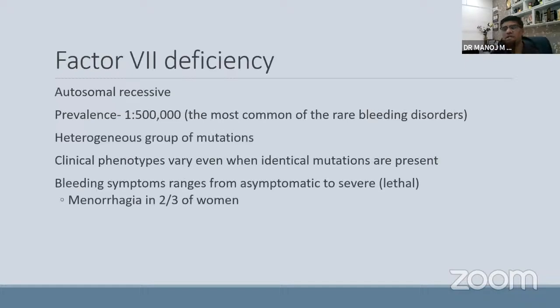Factor 7 deficiency is a rare disorder which presents with the prolongation of prothrombin time. Bleeding symptoms range from asymptomatic to lethal, and menorrhagia is common in two-thirds of patients. It is a heterogeneous group of mutations which leads to this. So this is factor 7 deficiency.